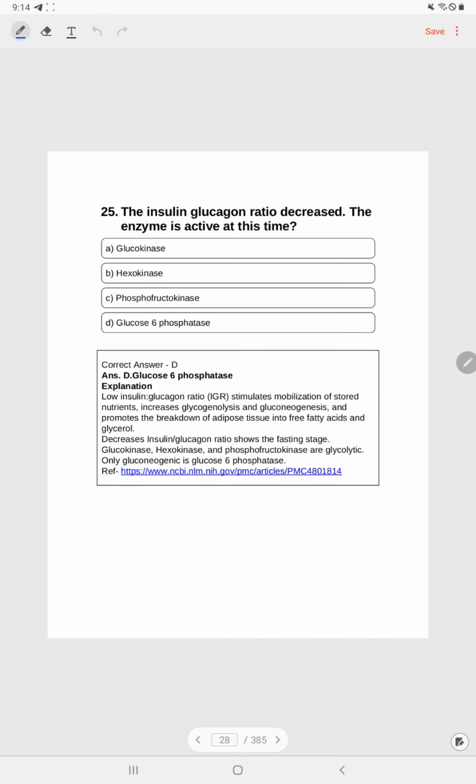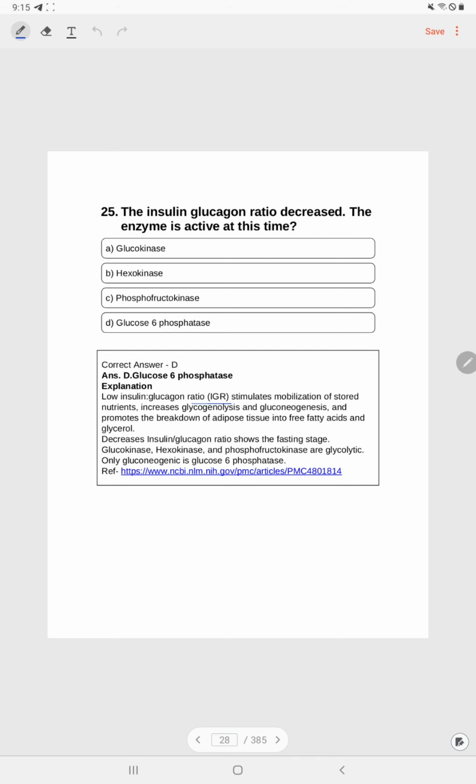Question number 25. When the insulin glucagon ratio decreases, the enzyme active at this time is: A. Glucokinase, B. Hexokinase, C. Phosphofructokinase, D. Glucose 6 phosphatase. Correct answer is D. Glucose 6 phosphatase.